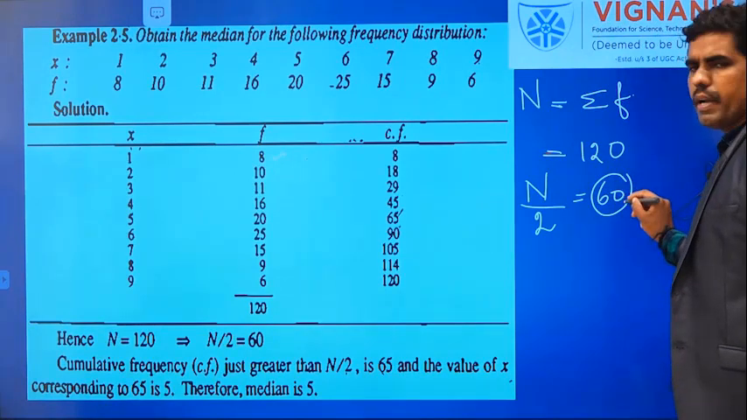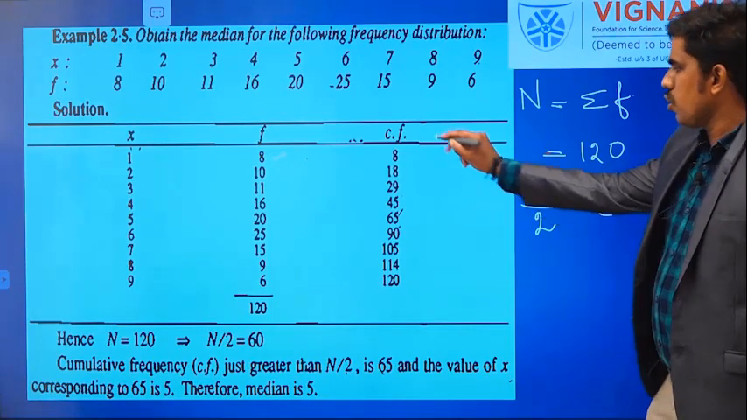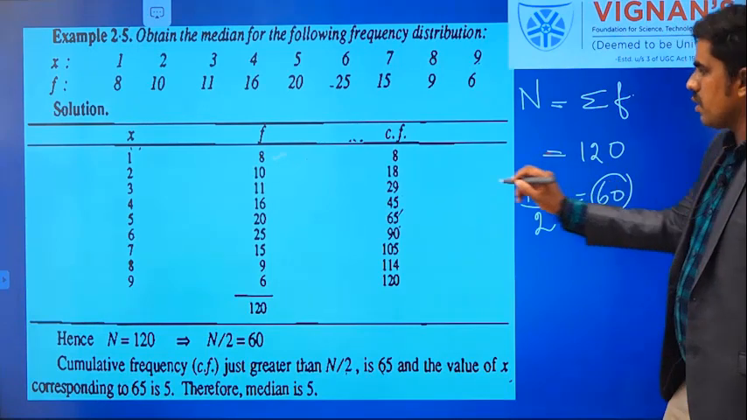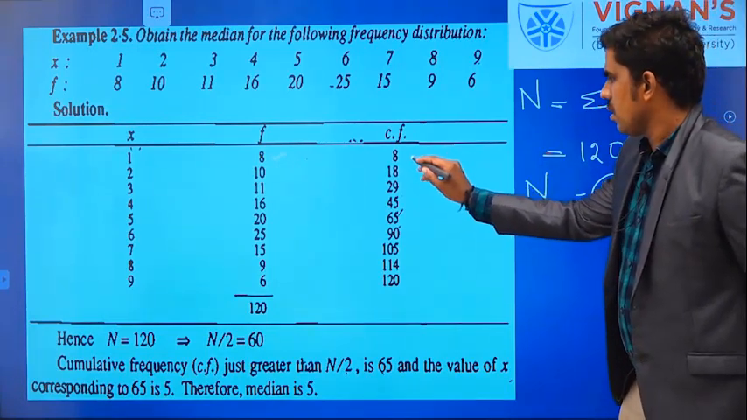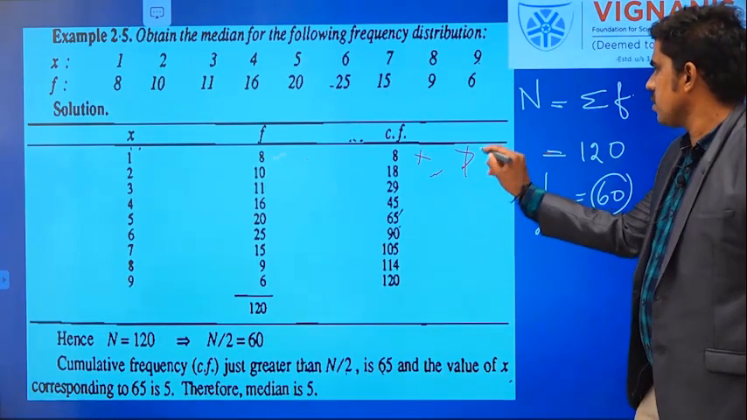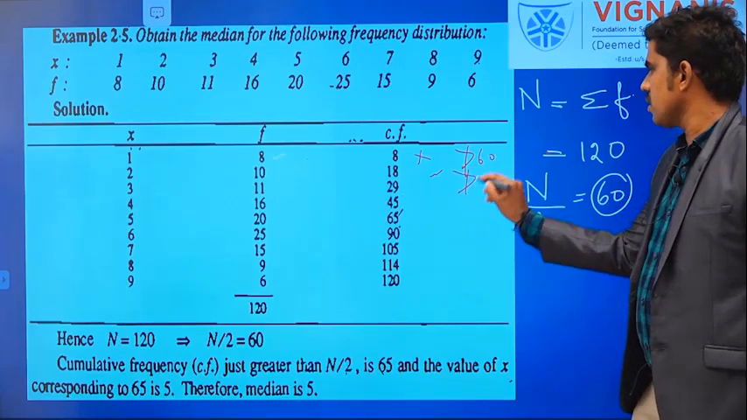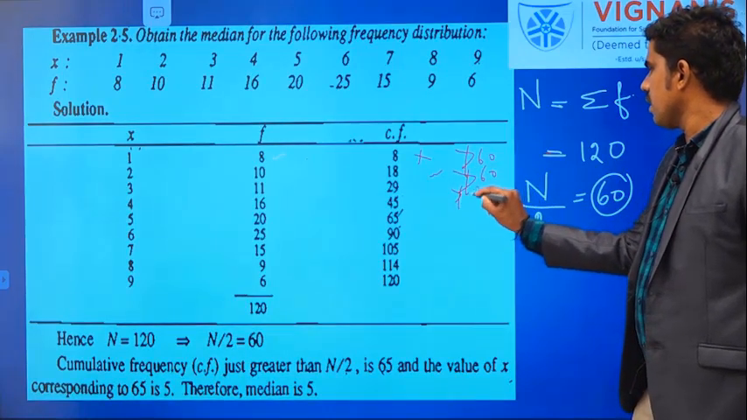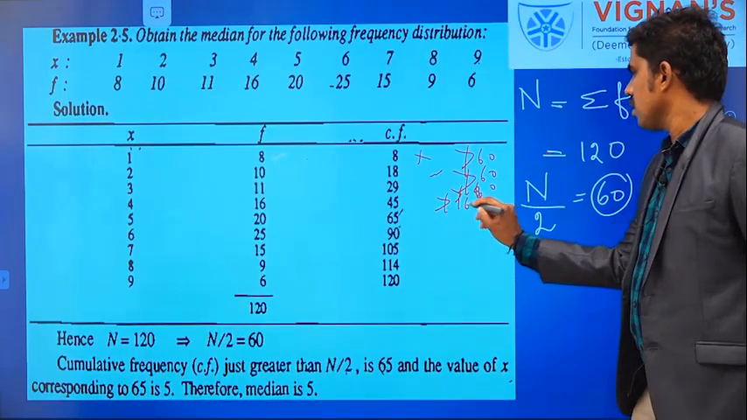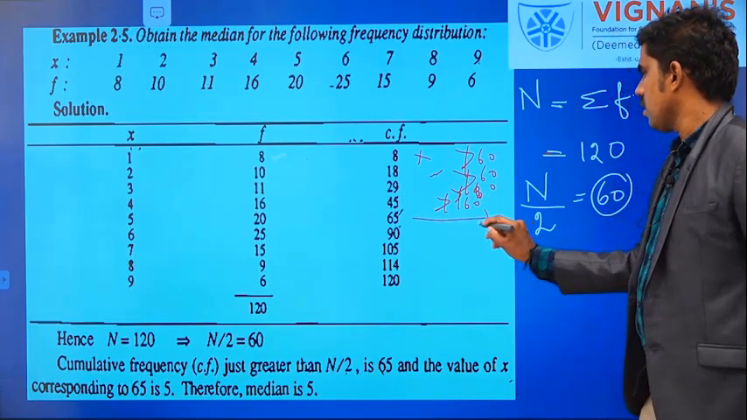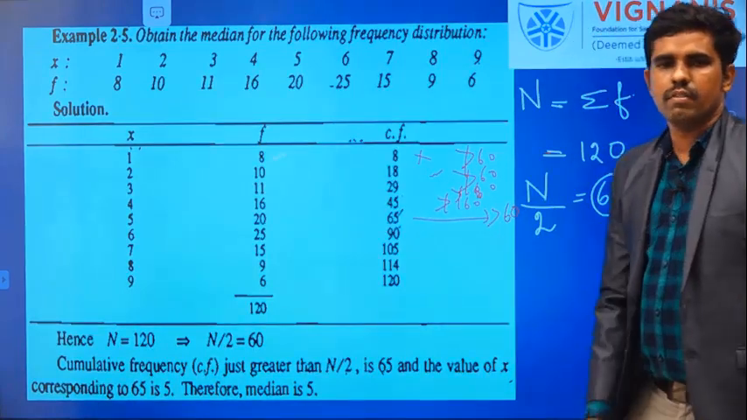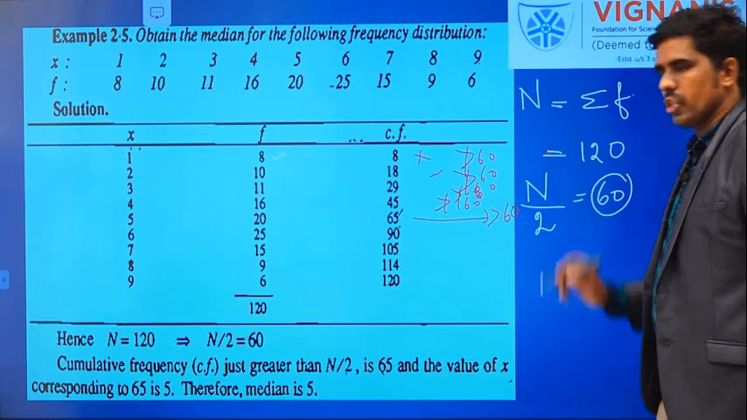Just greater than this n by 2, just greater than 60, what cumulative frequency is available here? That you have to see. Here 8 is not greater than 60, 18 not greater than 60, 29 not greater than 60, 45 not greater than 60, but look at this, this 65 is greater than 60 for the first time.